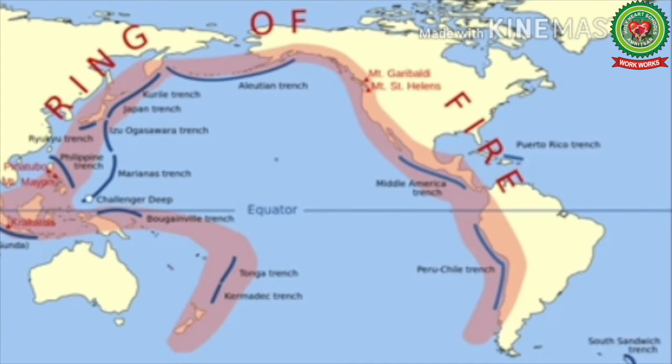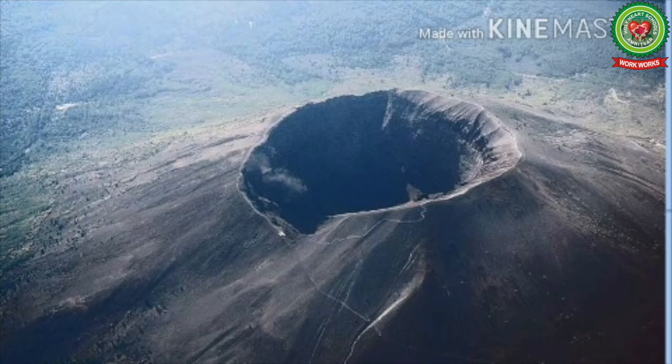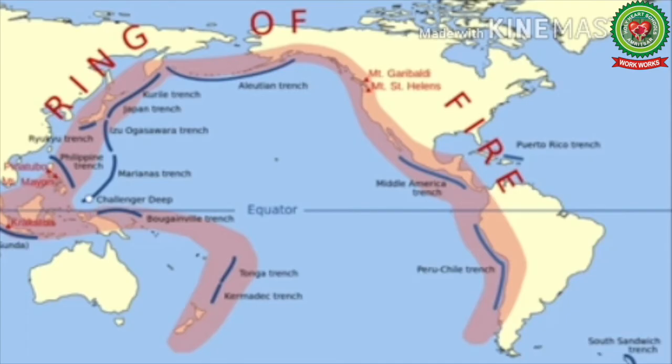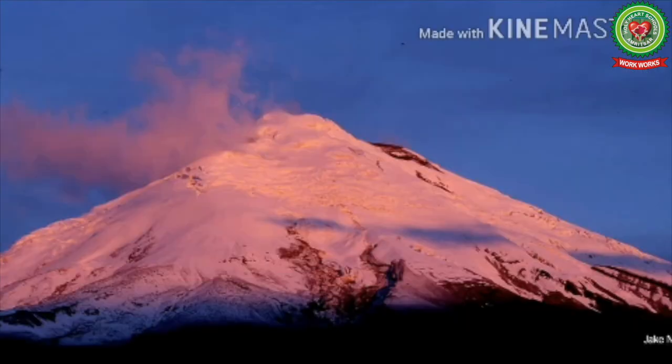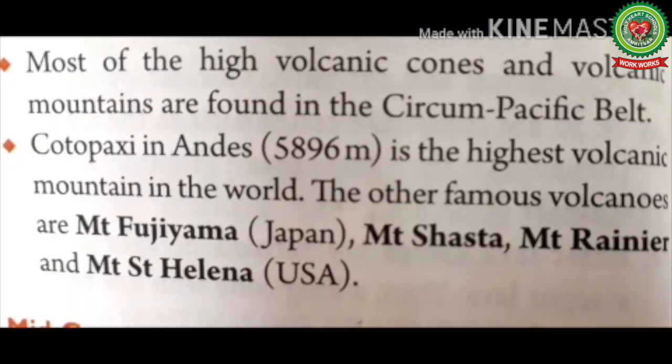It begins from Antarctica and runs northward through Andes of South America and Rockies of North America to reach Alaska. From there it turns eastwards along the coast of Asia to include the volcanoes of Sakhalin, Kamchatka, Japan, and Philippines. This belt finally merges with the mid-continental belt of Indonesia. Most of the high volcanic cones and the volcanic mountains are found in the Circum-Pacific Belt. Cotopaxi in Andes is the highest volcanic mountain in the world.